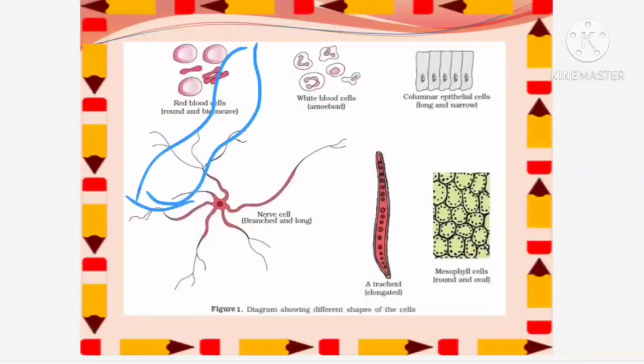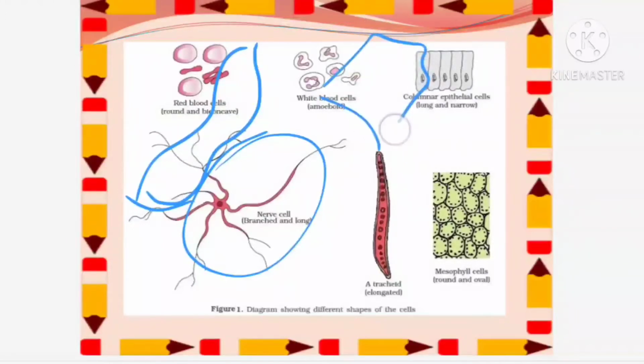Okay, and now when you are seeing a nerve cell, for example, what is the function of these nerve cells? The nerve cells have a structure like they are branched, they are long, isn't it? So they are branched with the dendrites and they are long with an axon. Why can't they be small like a single unicellular cell? The answer is, say something pricks your leg. The message should go to the brain and the brain should respond immediately to take away the thing which has pricked, maybe a thorn. You are touching a hot body. The stimulus should immediately pass to the brain so that you will take away your hand, isn't it?